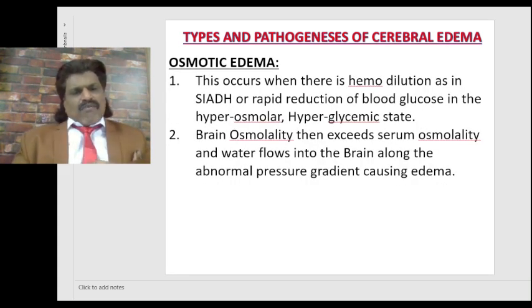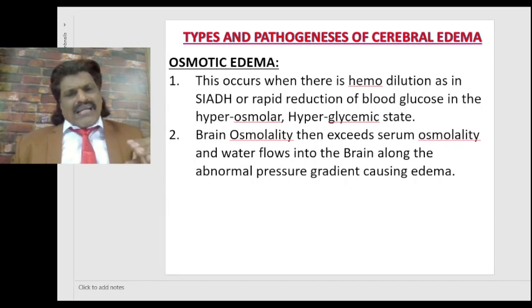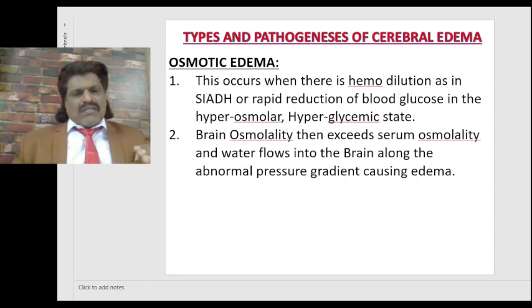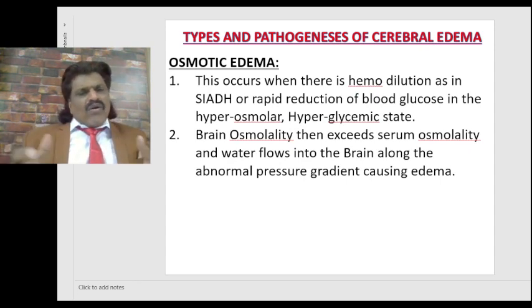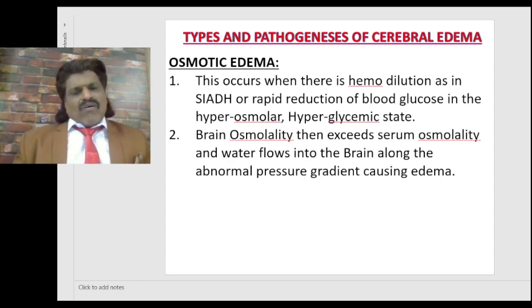The third type of edema we see is the osmotic edema. This occurs when there is hemodilution, as in inappropriate antidiuretic hormone secretion, or rapid reduction in the blood glucose in the hyperosmolar hyperglycemic state. What happens here? The brain osmolality then exceeds serum osmolality and water flows into the brain along the abnormal pressure gradient, causing edema.